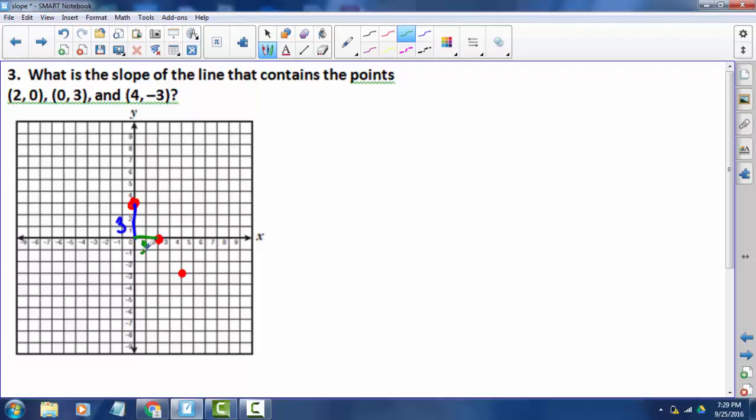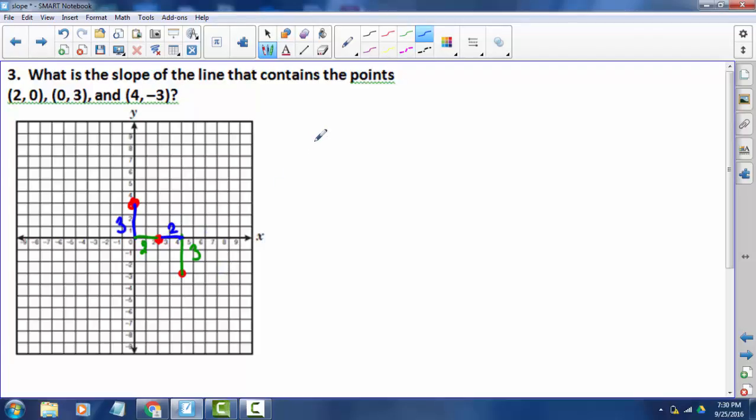1, 2. Okay. Now, I chose to count down and to the right, but I totally could have counted up and to the left. Direction isn't so important as long as you remember it's your change in y and your change in x, and you go the same direction the whole time. So you can't go down and then choose to go over. That'll mess you up. Okay, so if we started here, we could go up 1, 2, 3, and then we could go to the left 1, 2.